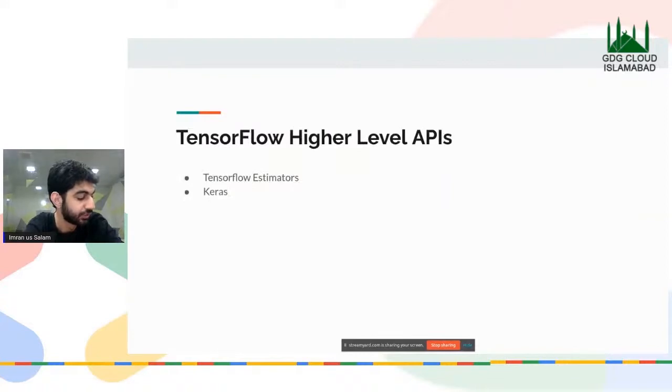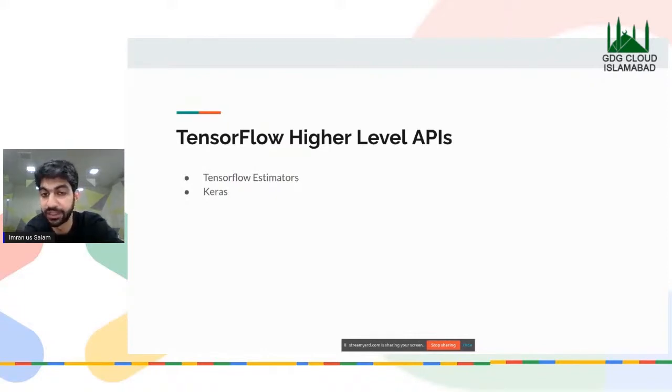Basically, what we do is we don't use the TensorFlow basics. What we do use is the TensorFlow higher level APIs, which include the TensorFlow estimators and Keras. TensorFlow has a lot of higher level APIs, but for training and serving, these two are used.